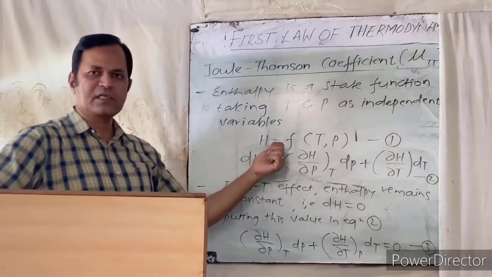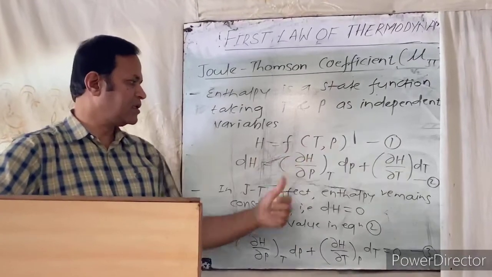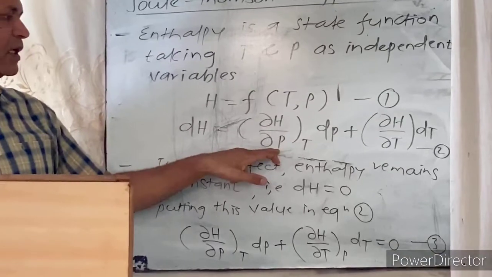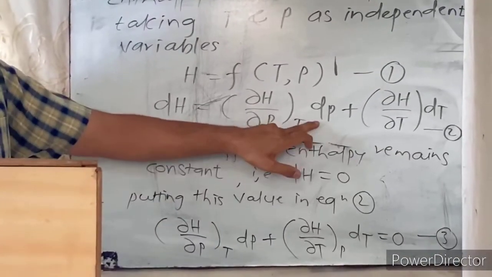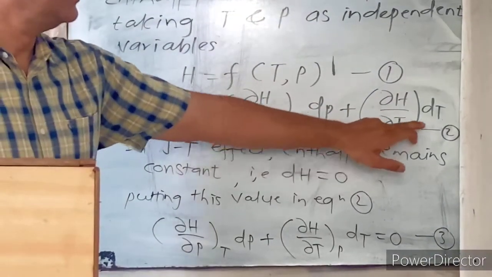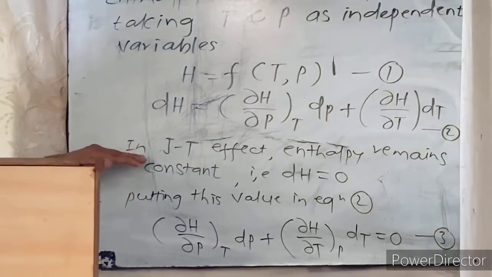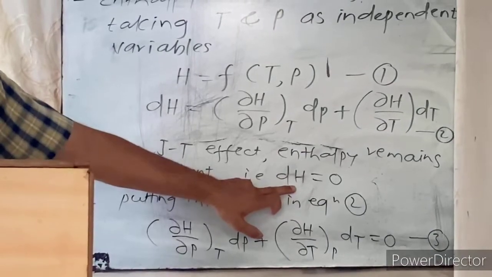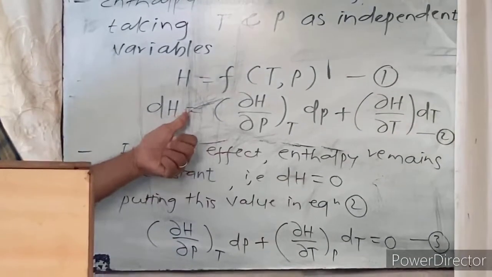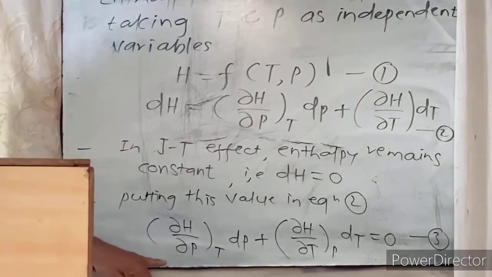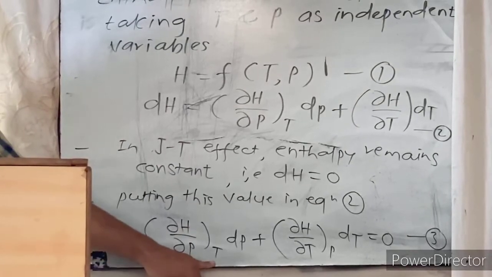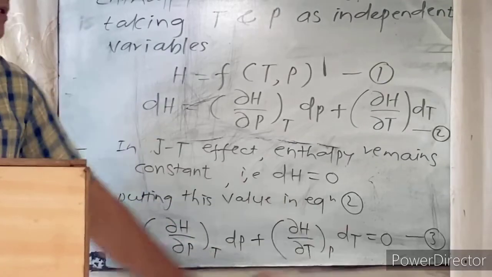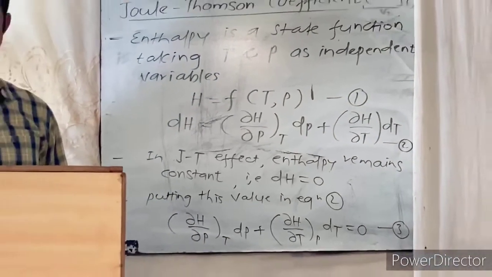Enthalpy is a state function. Taking temperature and pressure as independent variables, enthalpy is a function of temperature and pressure. If you differentiate this, we get dH is equal to del H over del P at constant temperature T into dP plus del H over del T at constant pressure into dT. Now, in the Joule-Thomson effect, enthalpy remains constant, which means dH is equal to 0. Substituting dH equal to 0, the equation becomes del H by del P at constant temperature into dP plus del H by del T at constant pressure into dT is equal to 0. This is equation number 3.